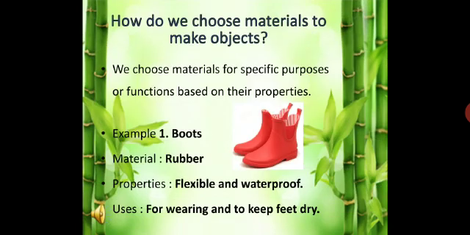How do we choose material to make objects? As we have learnt above, each material has different properties. We choose material accordingly based on their properties. Example, rubber boots. We wear these during rainy season because they are waterproof and flexible. It keeps our feet dry.